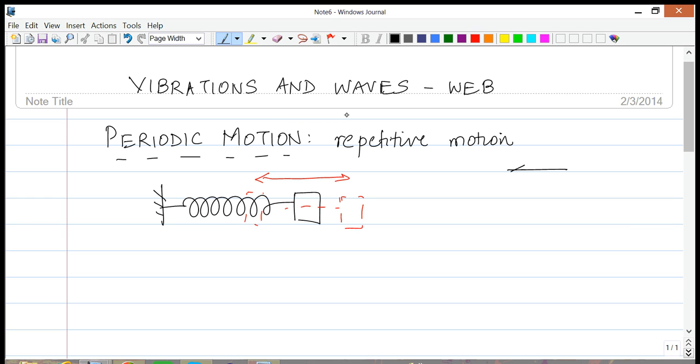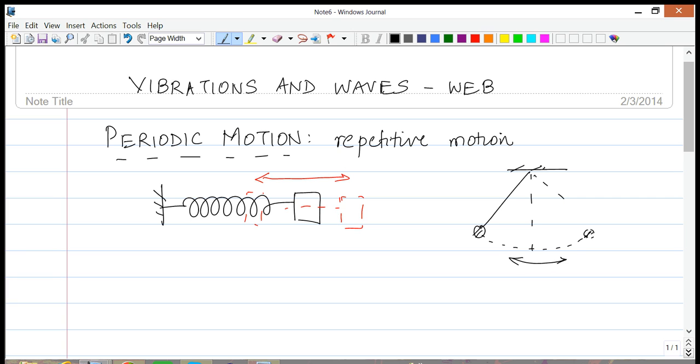Another thing that we will study is, let's say I have a string and a mass attached to the string, and I let go of this mass at any angle. We can ask what will happen to the motion. We know that the motion will repeat itself again and again. It'll keep going back and forth. Now, we'll look at a very specific kind of this simple pendulum, but for purposes of periodic motion, we know that this will be periodic, assuming that there are no frictional forces. So the mass will always come back to the same height, and then it'll go back down on this side, and it'll just keep on repeating itself.